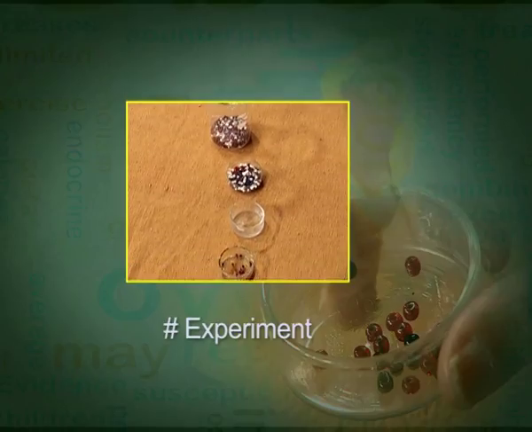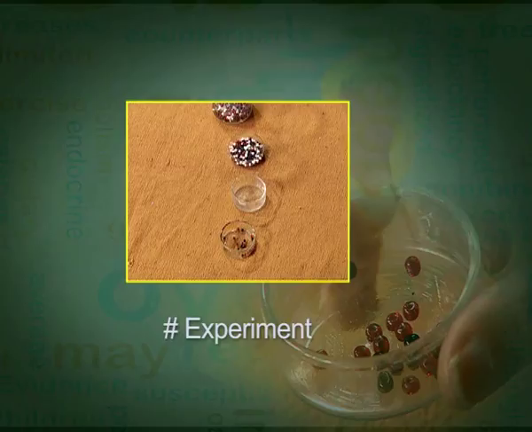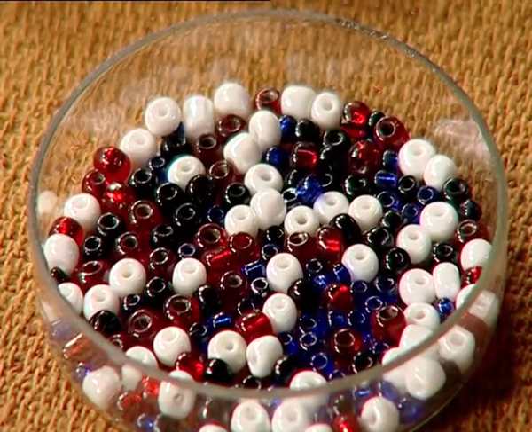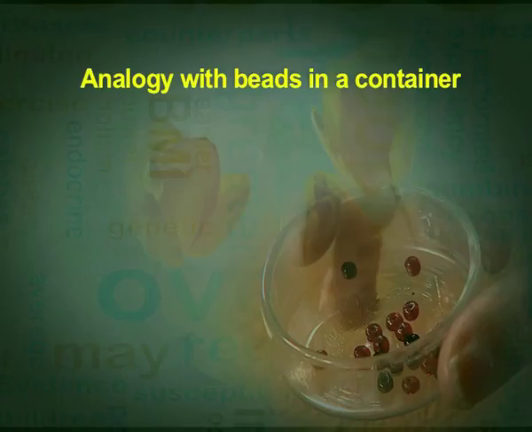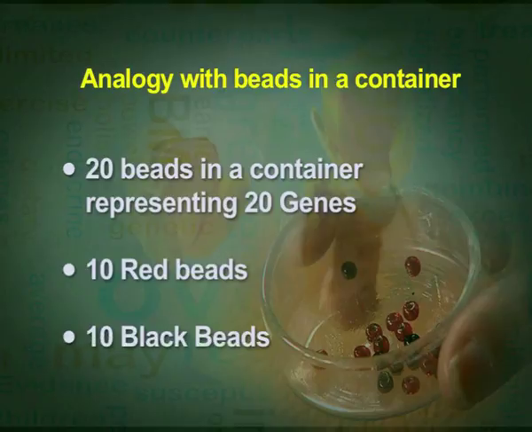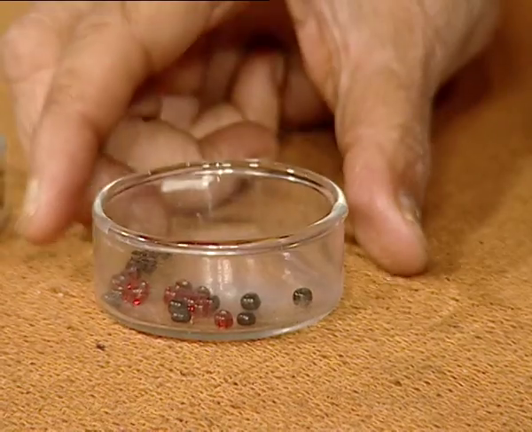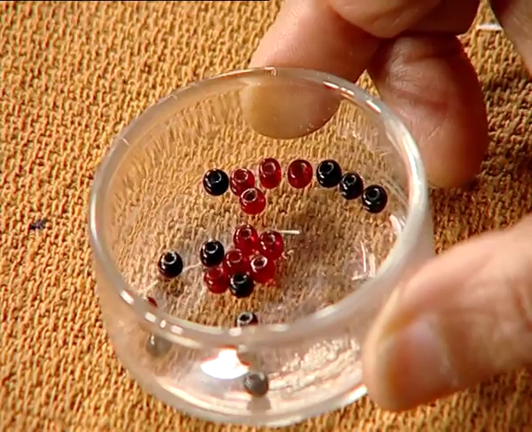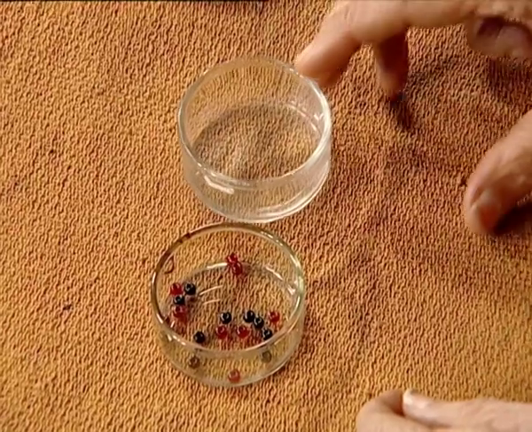Now, we will understand this particular statement with the help of an experiment which we will do with beads. You can do it with marbles or seeds or dal, any two-colored material you have to take. I have taken beads. Now, in this experiment, I will take two colors of beads. We take some beads, and from the beads we will select two colors. I have selected red beads and black beads. I will take 10 red beads and 10 black beads in a container or petri dish.